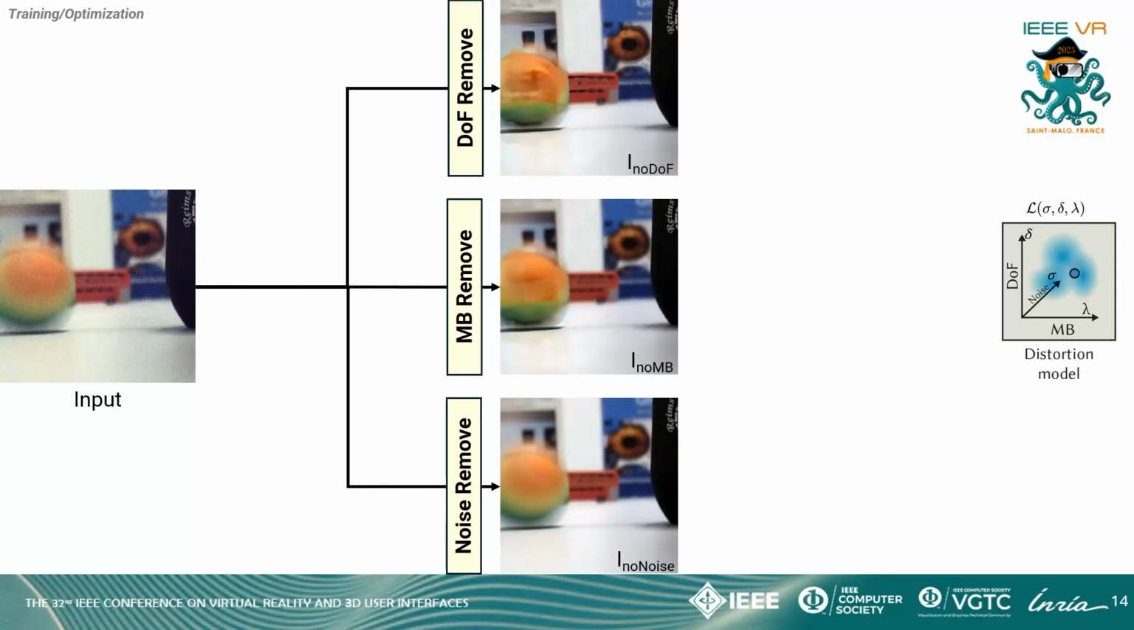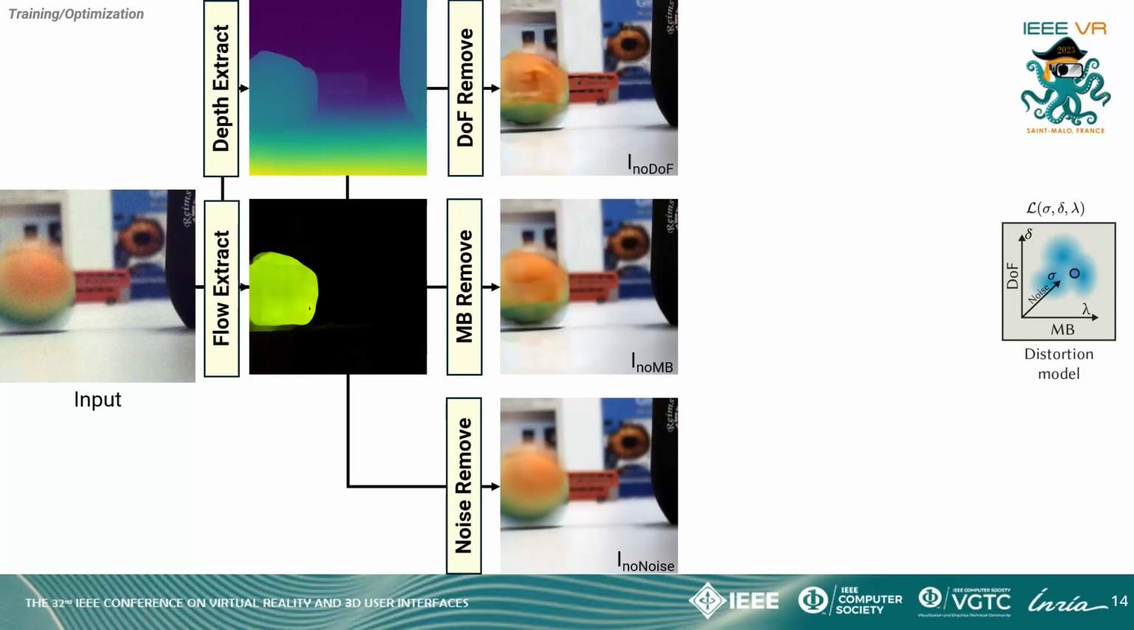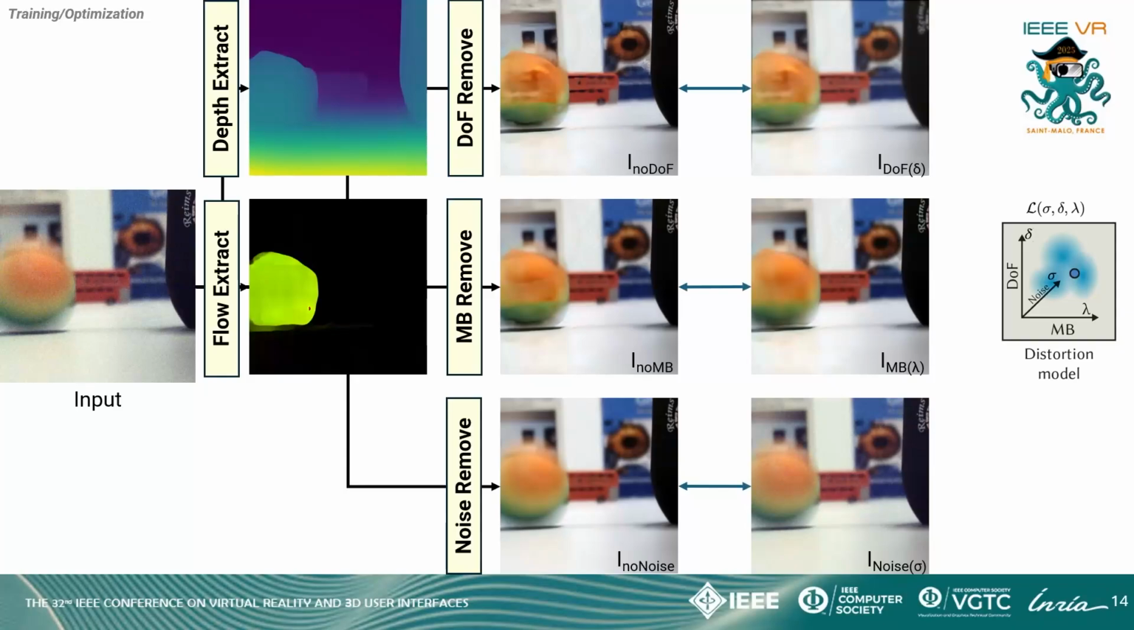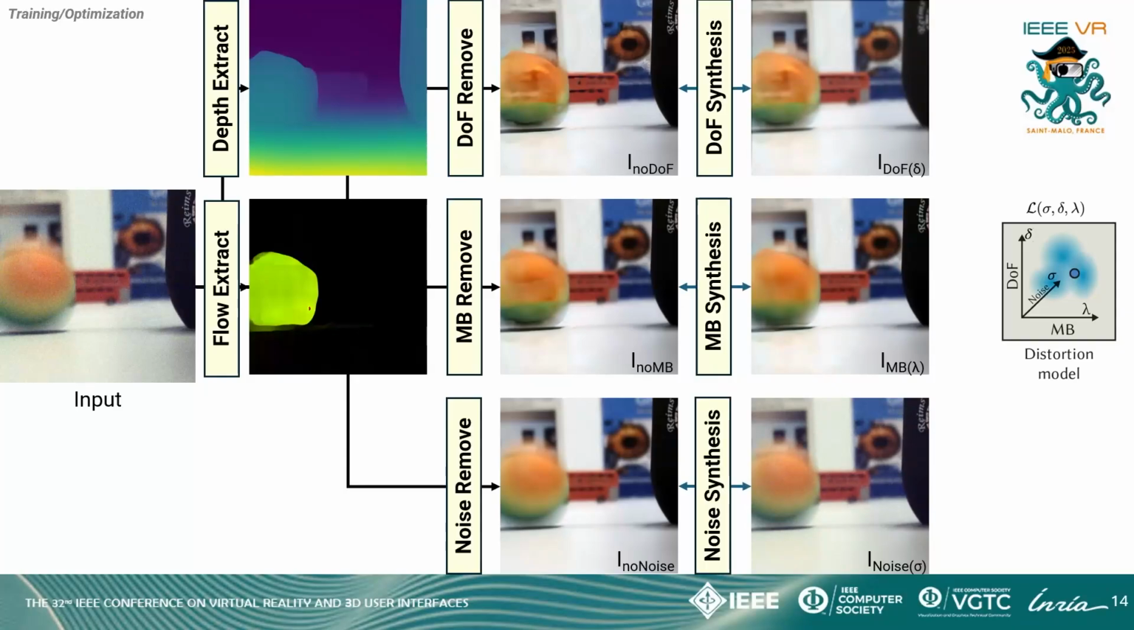Resynthesizing the distortions over the undistorted images requires knowledge of the scene geometry, which can also be inferred using off-the-shelf methods. Once we have these, we can now synthesize the distortions over the undistorted images with varying parameters and compare to the input frame to estimate the correct distortion parameters, thus exploring the distortion space.